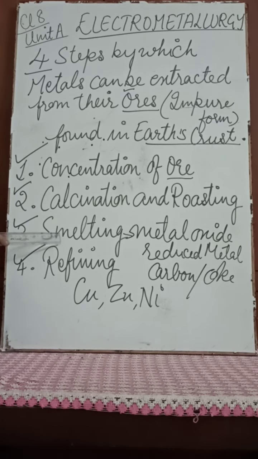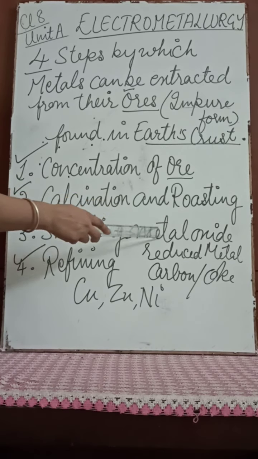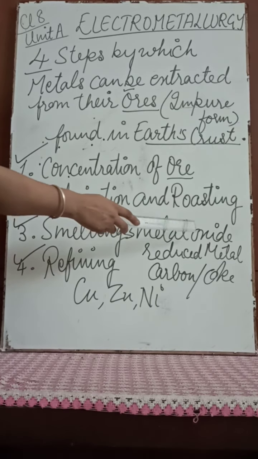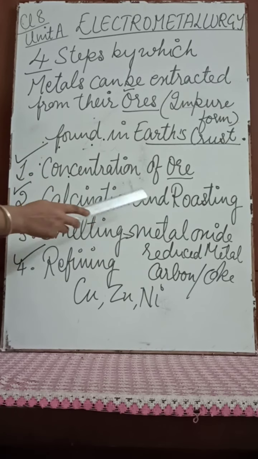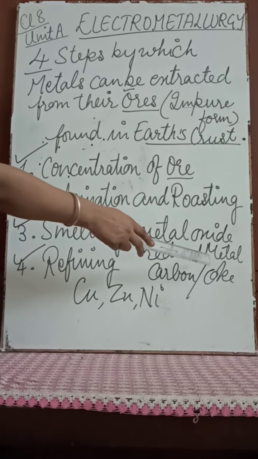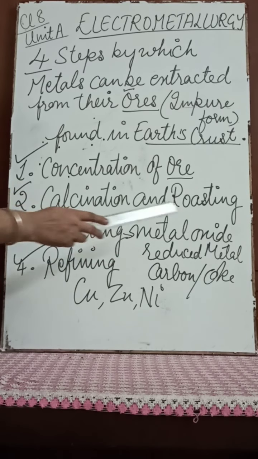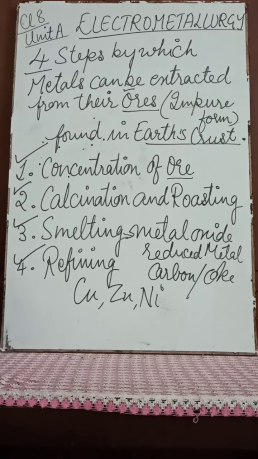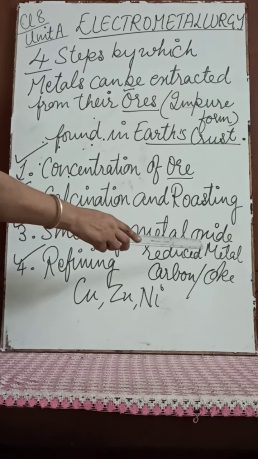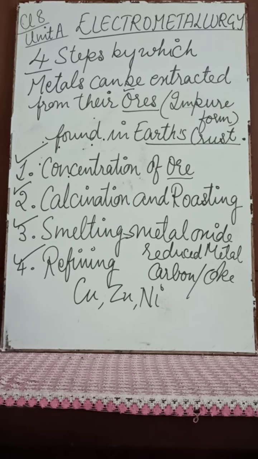Then the third step is smelting. In the smelting process what happens? The metal oxide from the mineral is reduced to the metal, and the reducing agent here is carbon, or it's called coke. It reduces the metal oxide to the pure metal. Now still, in this metal there are impurities left. So the fourth phase will come. This is refining or electro-refining, which we have discussed before.